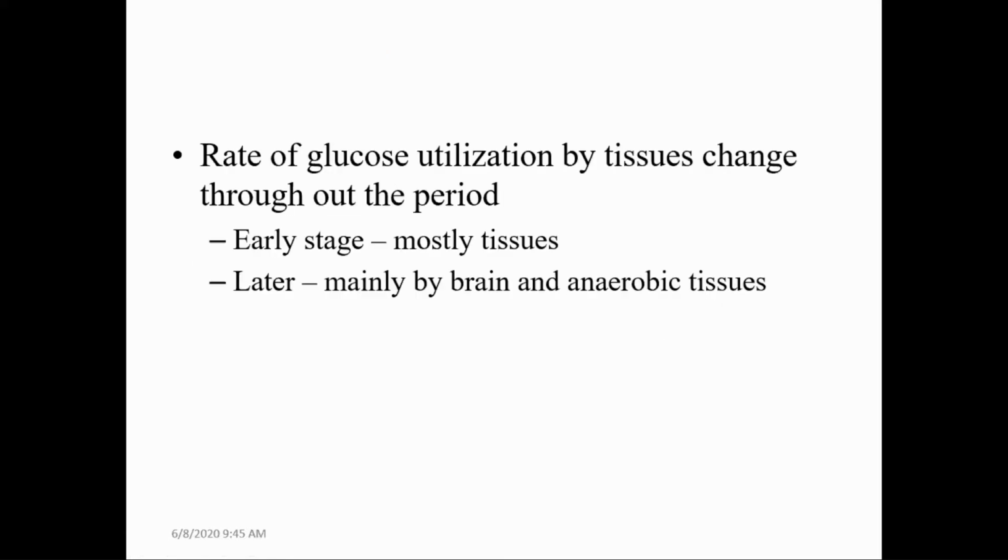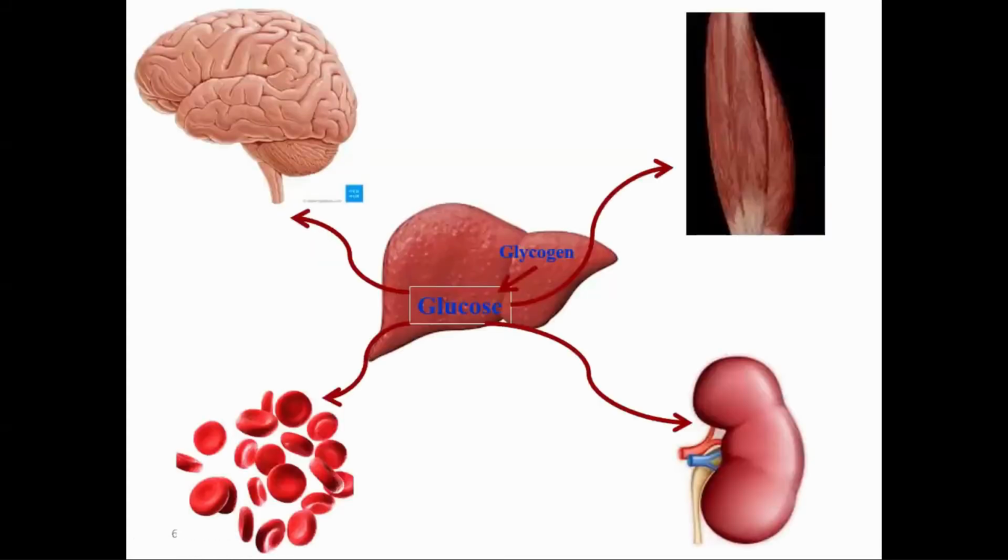The rate of glucose utilization by tissues changes throughout this period. In the early stage of early starvation, most of the tissues utilize glucose, which is provided by the lysis of stored glycogen. Later on, glucose is mainly used by the brain and anaerobic tissues, and the other tissues depend upon the oxidation of fatty acids for energy. You can see this in a figure.